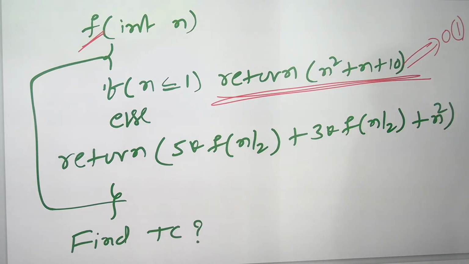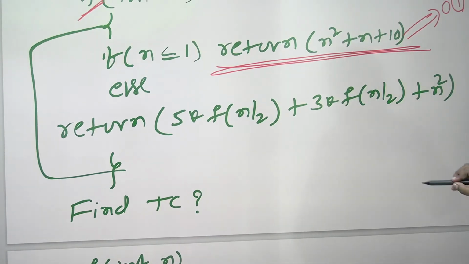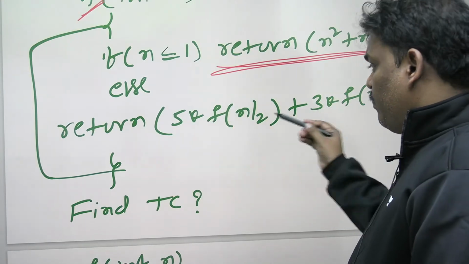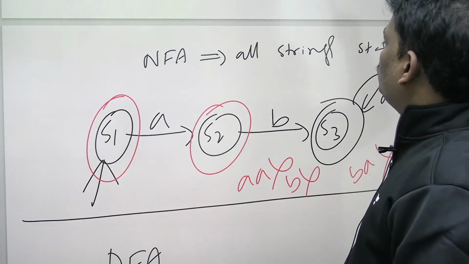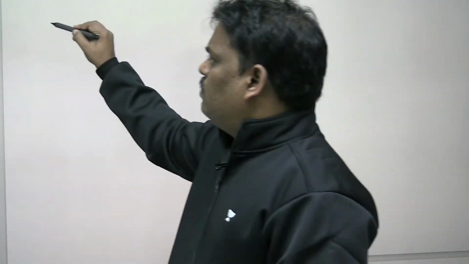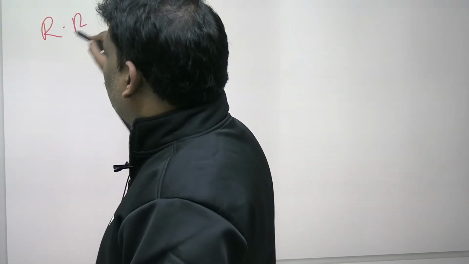Now, go to the else part. The else part is more important. In the else part, any loop is there? No loop. But function calls are there. Recursive program time complexity, if you want to calculate, write the recurrence relation. How is the recurrence relation?